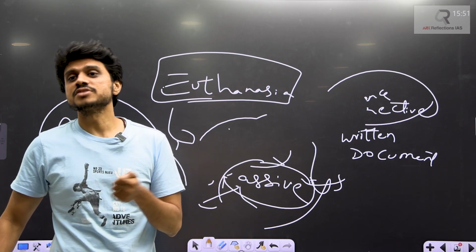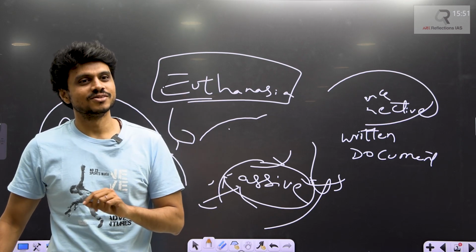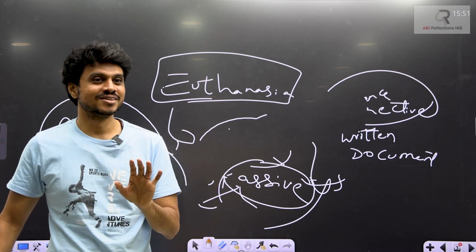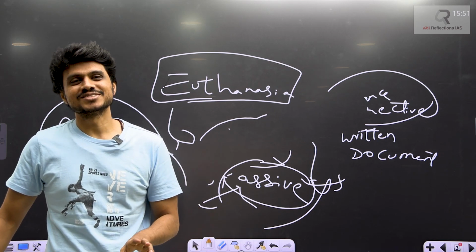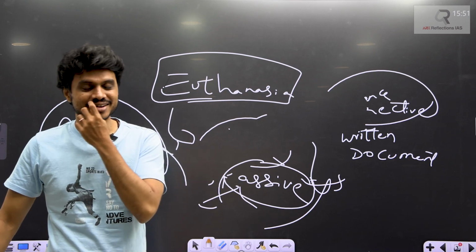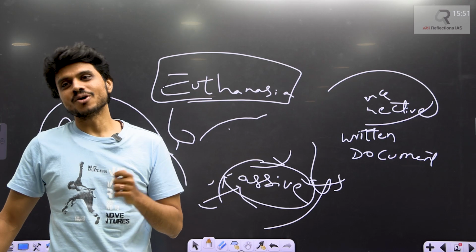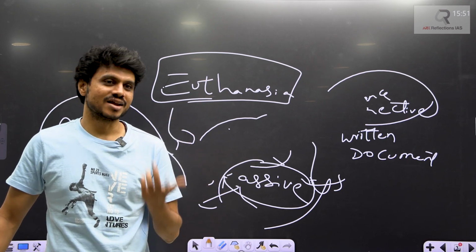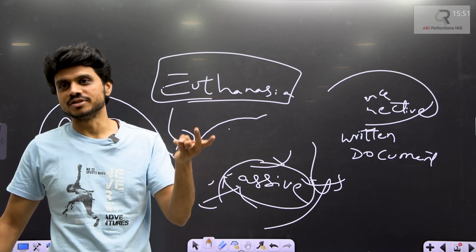Previously, there used to be IPC section 309. If you commit suicide, you will be punished in jail. If you try to commit suicide and you die, that is fine. If you get caught, you will be put in jail. Okay? Because as per section 309, it is a criminal act. Then someone filed a case in the court, and the court said the person is already going through some kind of mental harassment, mental damage. Now punishing him is a kind of double punishment.